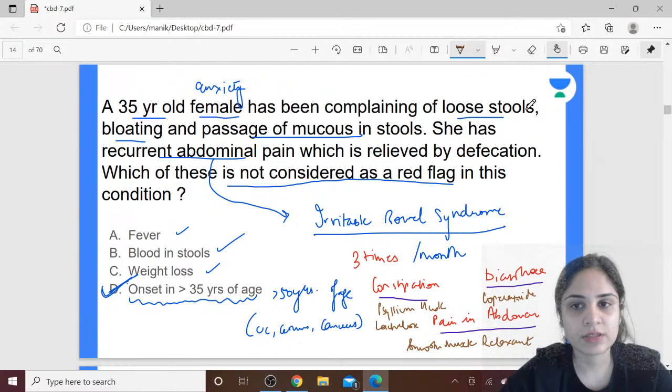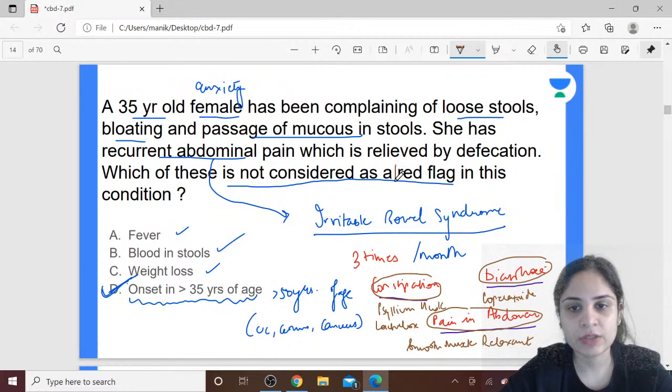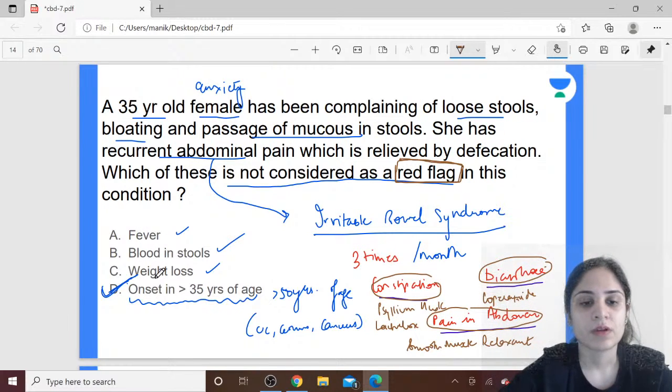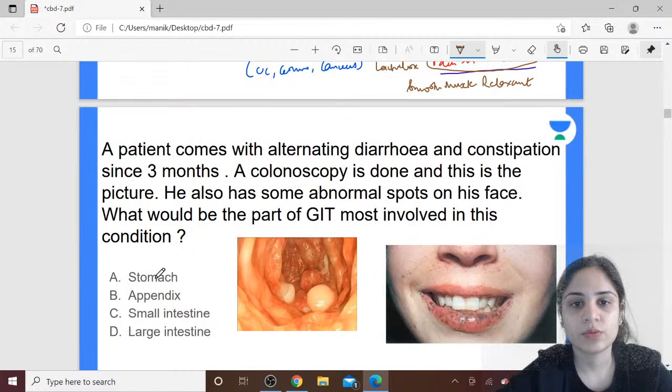What is the presentation? Presentation is either as constipation or as diarrhea, and along with that there will be pain in abdomen and passage of mucus in stools. That is the classical presentation of IBS, and the minute the patient passes stools, the pain will be relieved. But when do you stop thinking of this as irritable bowel syndrome and start thinking of it as a red flag? When the patient starts presenting with features like fever, blood in stools, weight loss, and onset in older age groups.